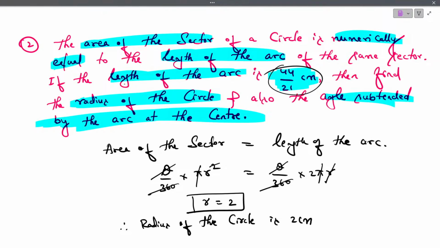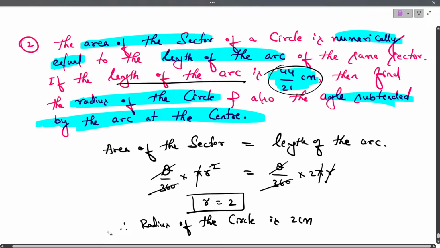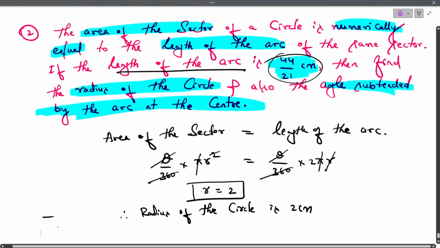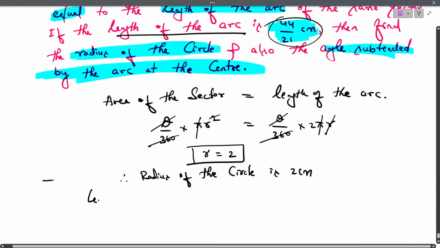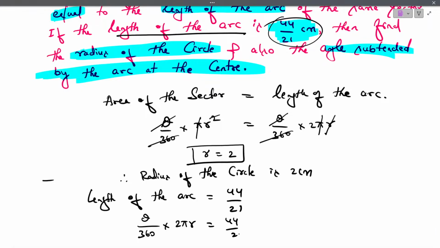To find theta, we use the condition of the length of the arc. The length of the arc is 44 by 21. The formula for the length of the arc is theta by 360 into 2 pi r is equal to 44 by 21.